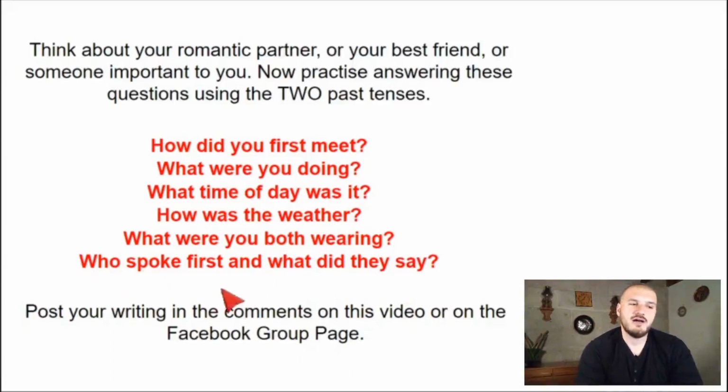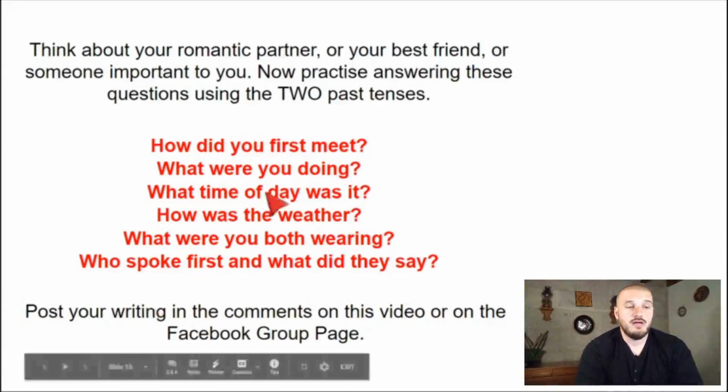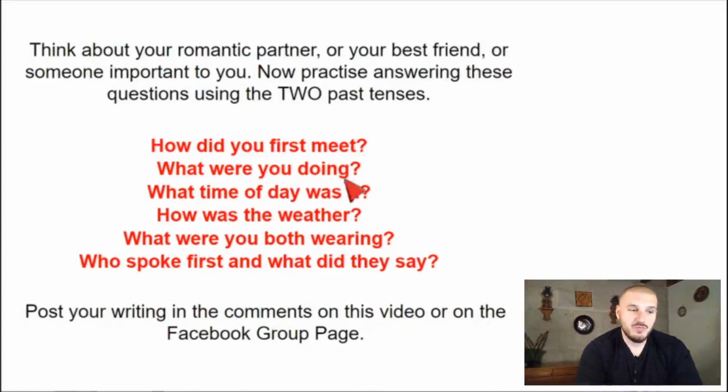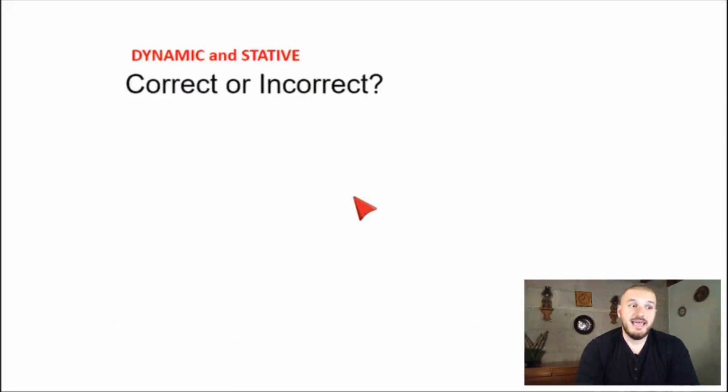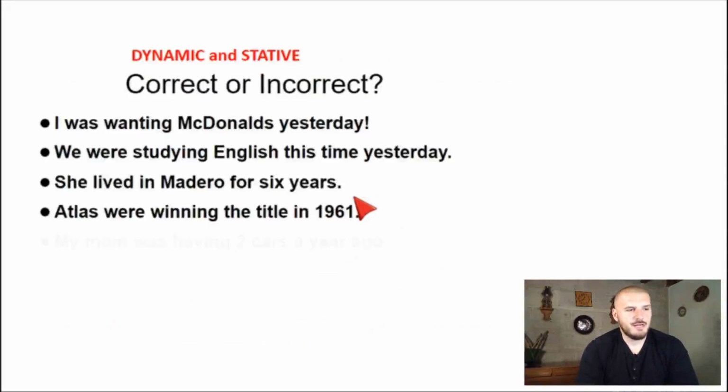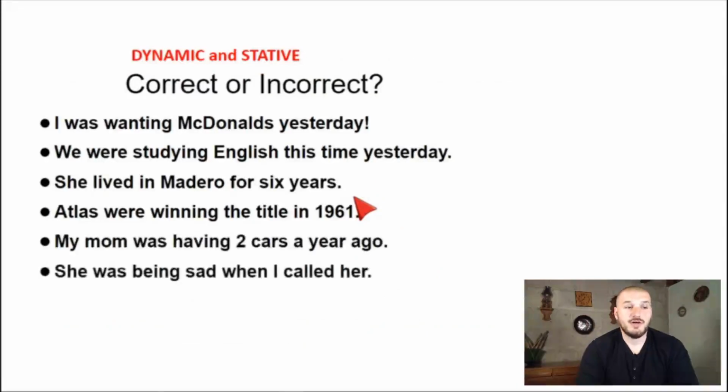Okay, so I answered these questions and I used past simple, past continuous, etc. So if you want to put your answers on the Facebook group, that would be fantastic. Or if you are studying with a friend, maybe you can ask and have this conversation with a friend. Okay? But for now, I want to talk about dynamic and stative again. Okay? Remember, we're talking about dynamic and stative. So just to think, here are some example sentences, and I want you to tell me if they are correct or not.